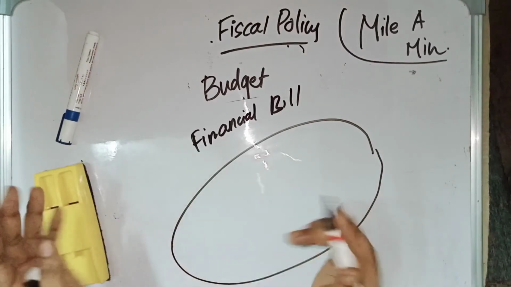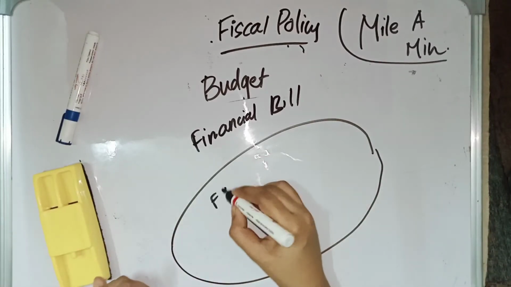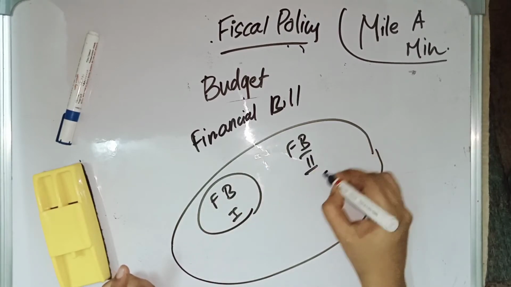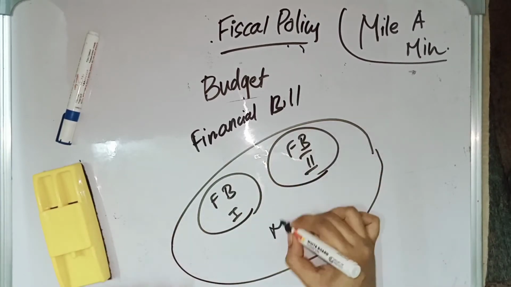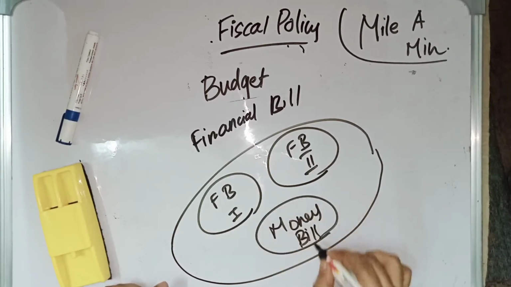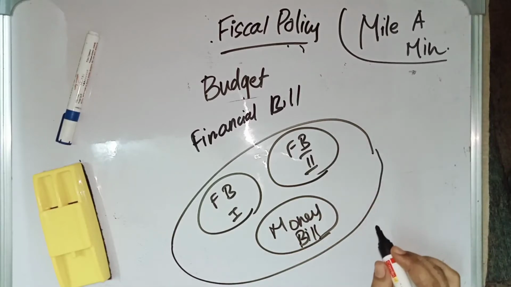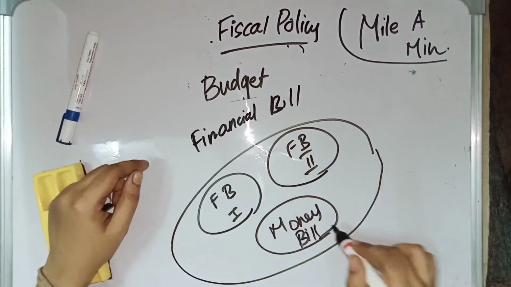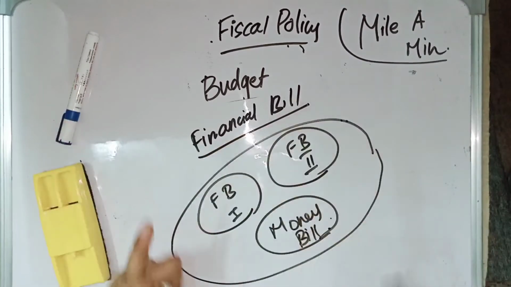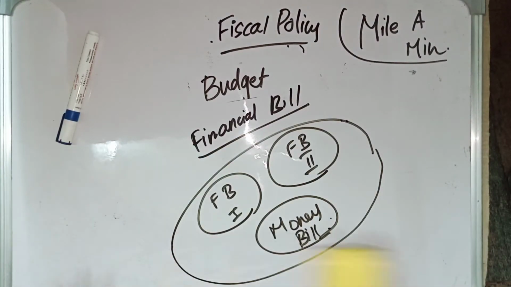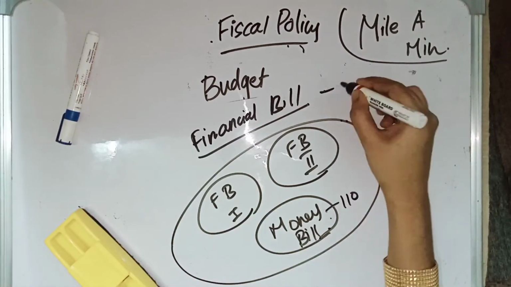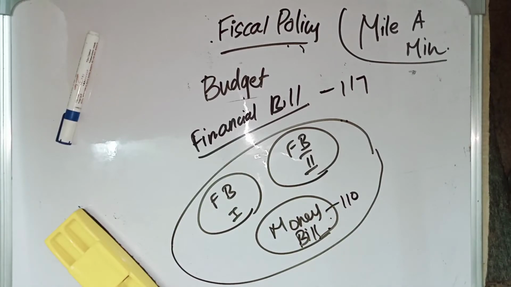We can divide financial bill into three categories. First one is financial bill category 1, second one is financial bill category 2, and the third one is money bill. So all money bills are financial bills, but not all financial bills are money bills. Article 110 talks about money bill, and Article 107 generally talks about the financial bill.